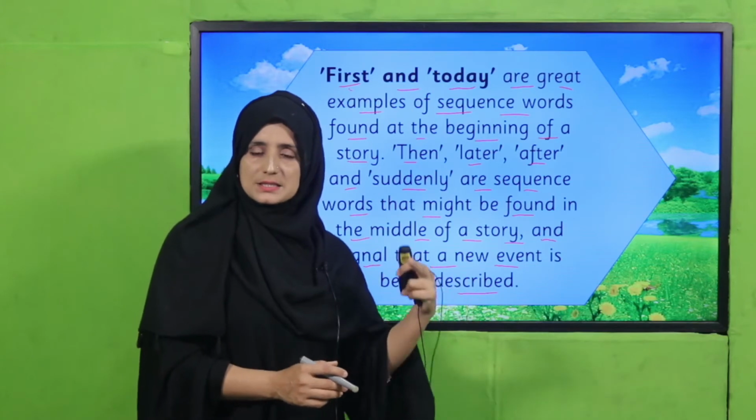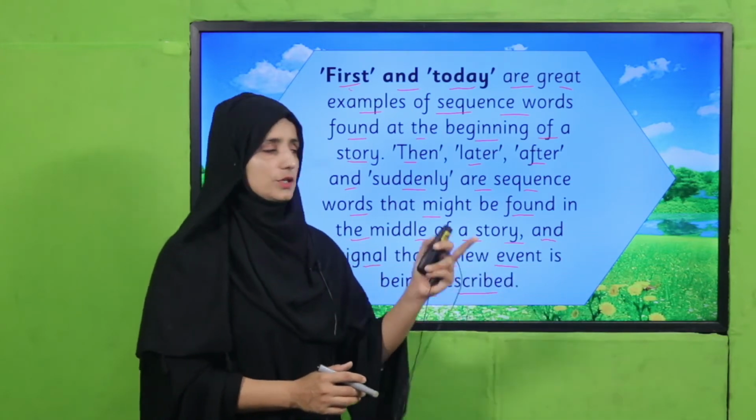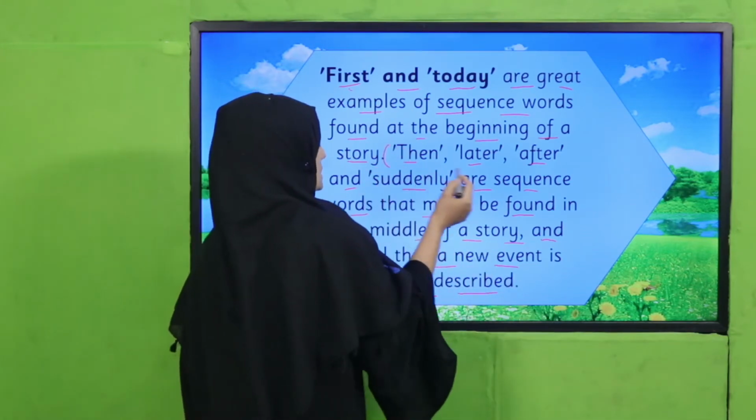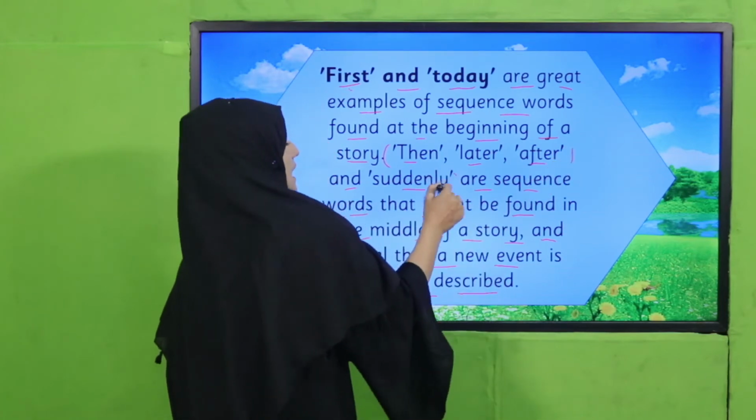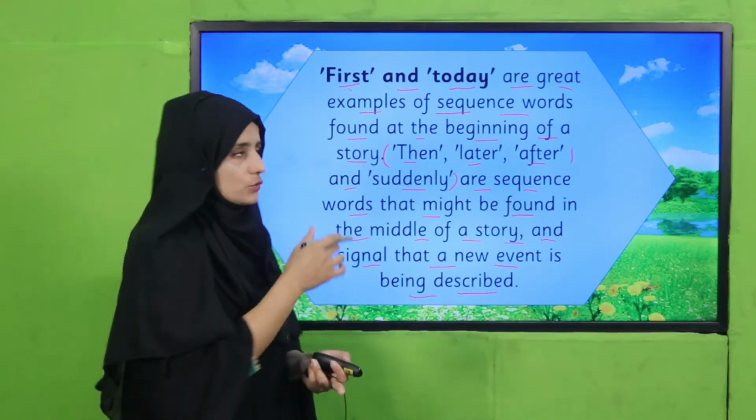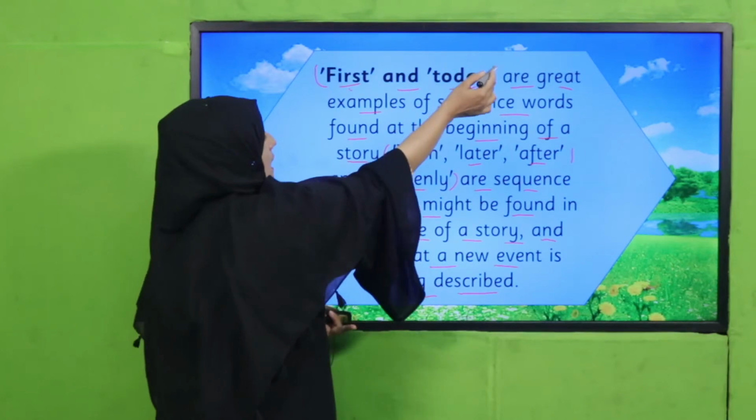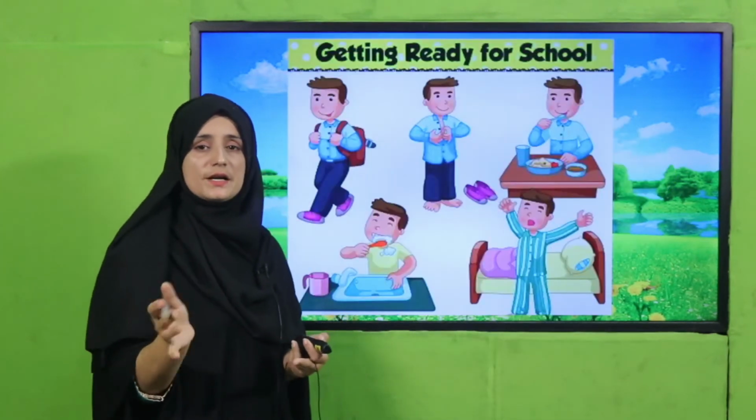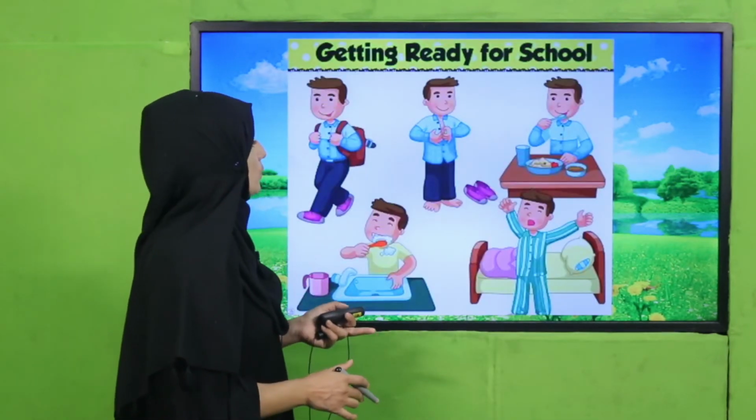First, happened that, second that, then, later: such types of words. These tell us what happened in the middle. So these words tell us how we have started and when we have started our work.